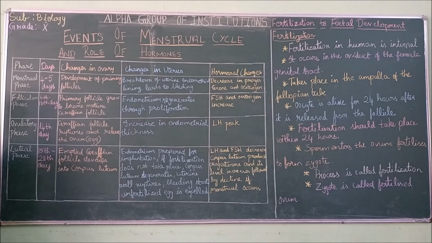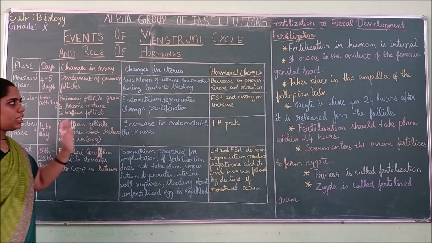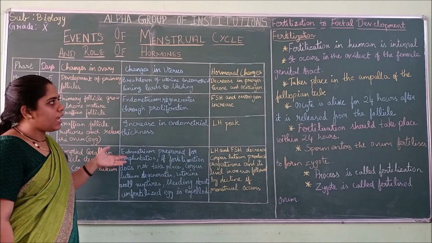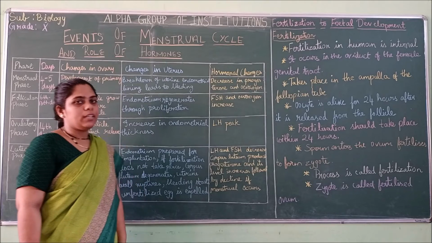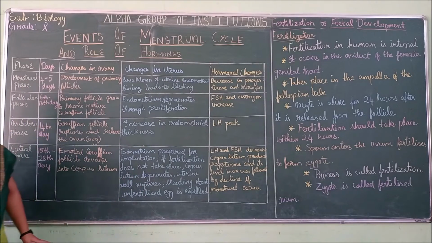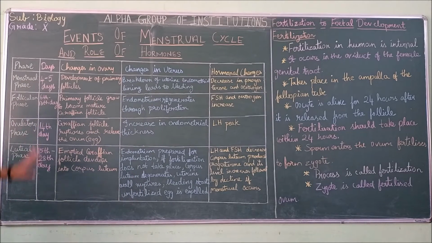We saw what the menstrual cycle is, what changes happen, and what hormones are involved. Now, like I already told you, we are going to see the four phases in detail: what change happens in the ovary, what change happens in the uterus, and the hormonal changes. We are going to see those changes for each of the phases now.